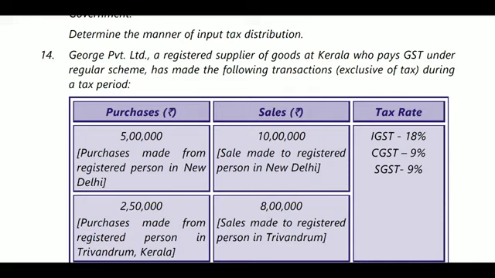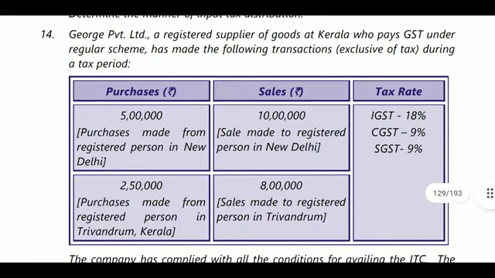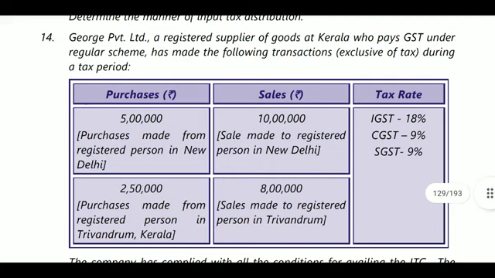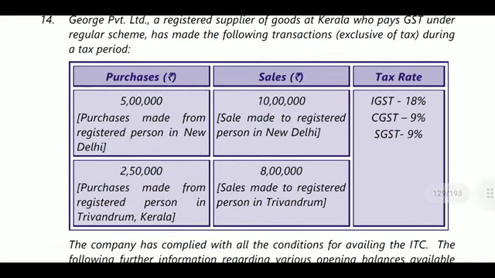Next, question number 14. What is there in this question? George Private Limited, a registered supplier of goods in Kerala, pays GST under the regular scheme. He made the following transactions, exclusive of tax, during the tax period. Purchase was 5 lakhs and sales was 10 lakhs. The IGST rate was 18%. Purchase made from a registered person in New Delhi and sales made to a registered person in New Delhi; that is different states, so IGST applies.